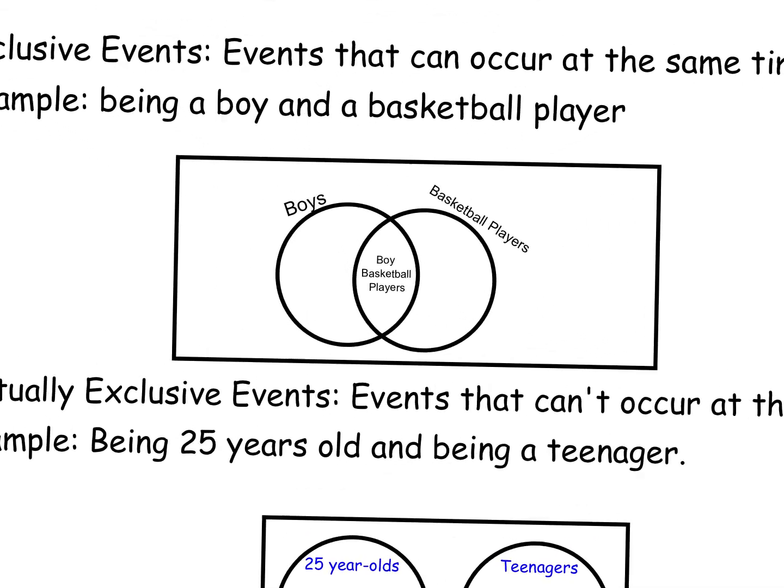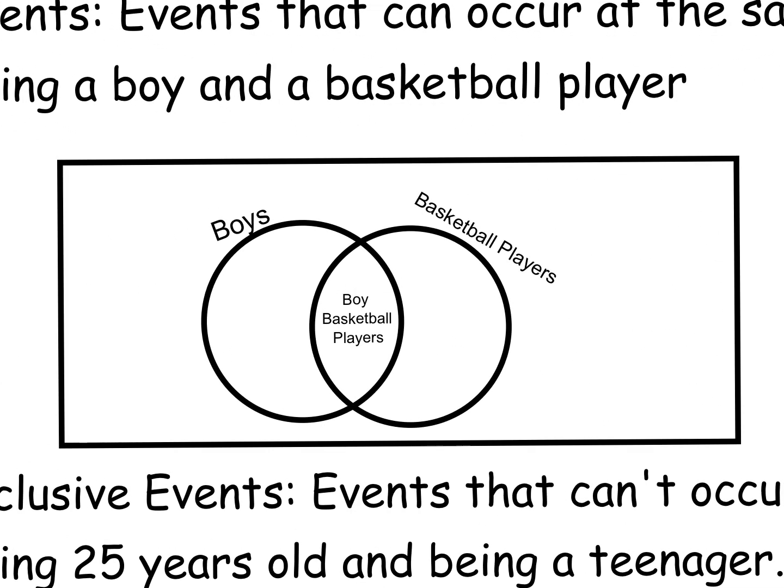So let's take a closer look at this diagram here, just so you understand what's happening. I'll highlight in red. This whole circle, the red circle, are basketball players. So all of these are basketball players, boys, girls, whatever. And then the green circle is going to be boys. All of these that I'm highlighting are boys. They could be basketball players, they could not be basketball players.